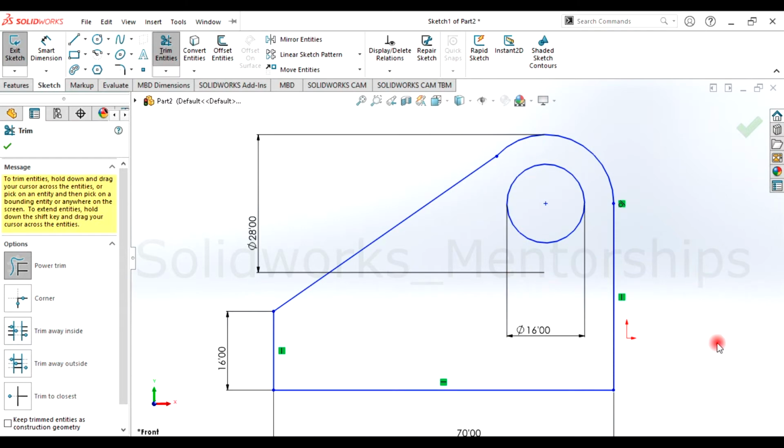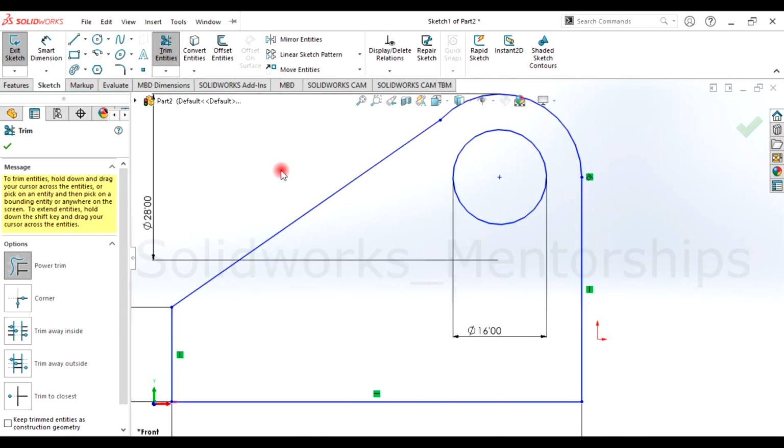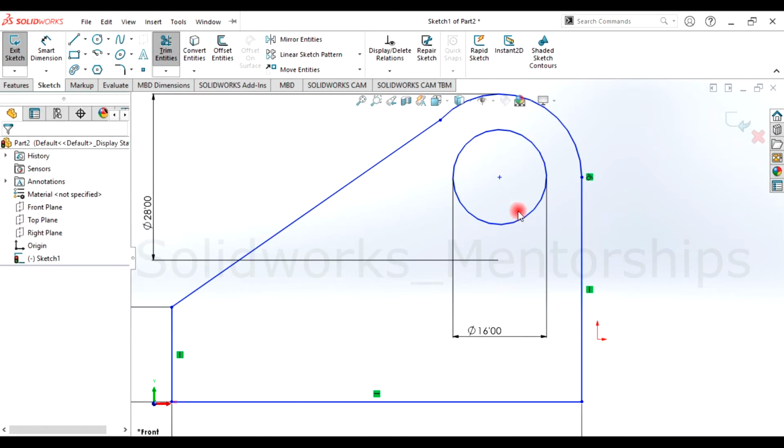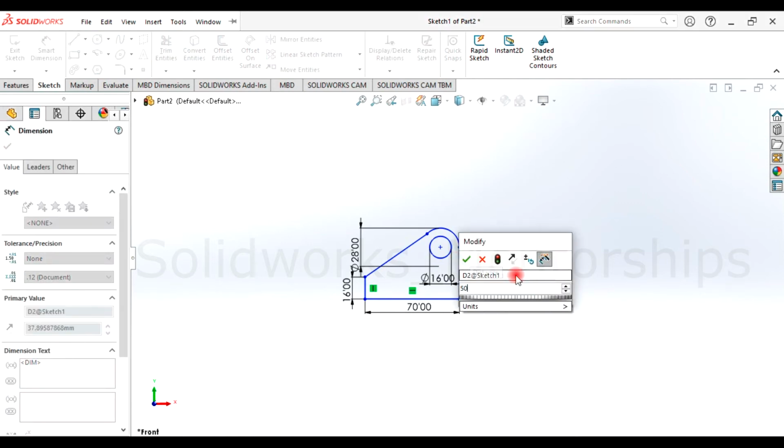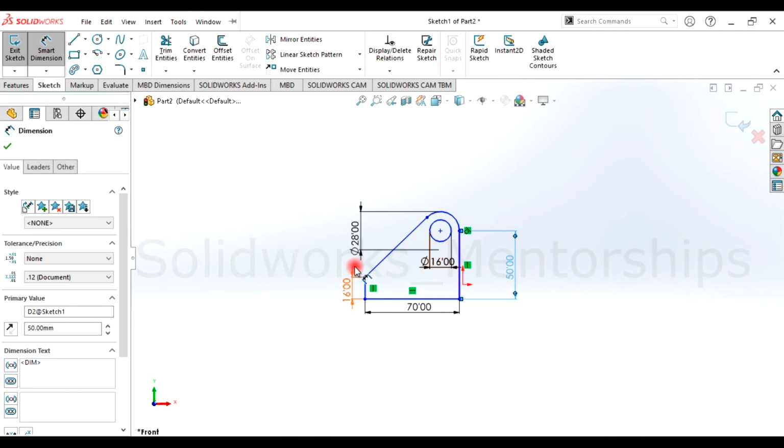Shape is done, finish. I'm going to see there's something wrong. This one should be 50. See, there is the measurement right now. Smart Dimension. See, 37, and it should be 50 meters. Yeah, here is 50 meters.